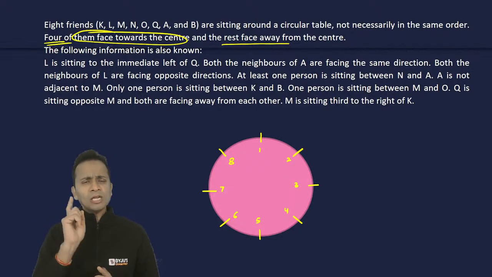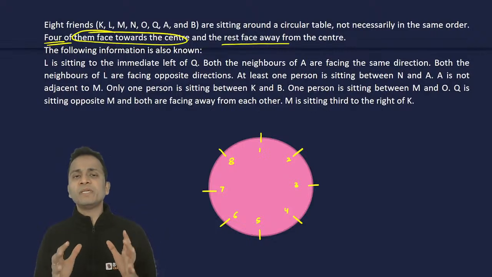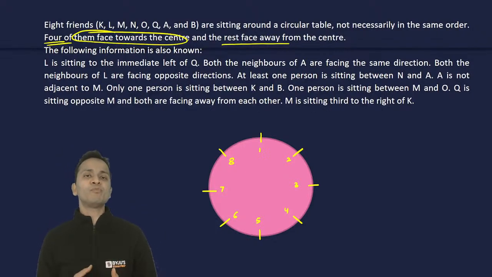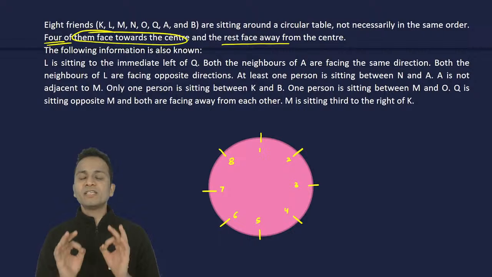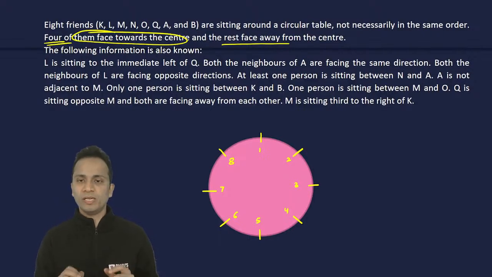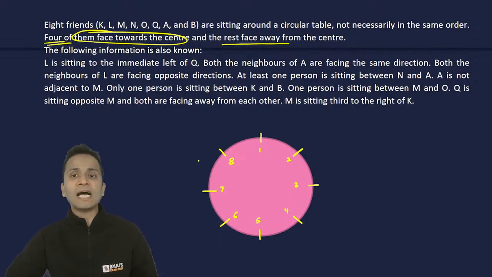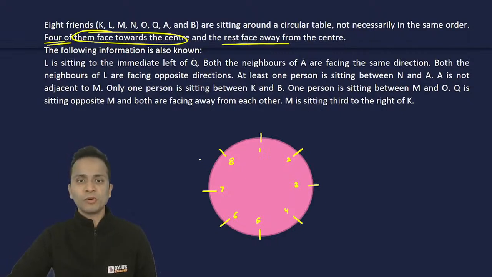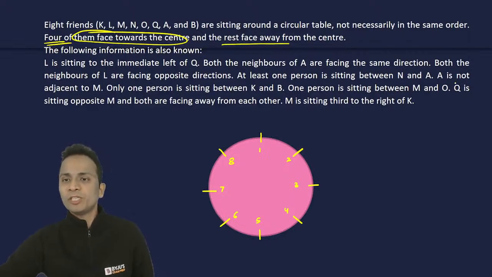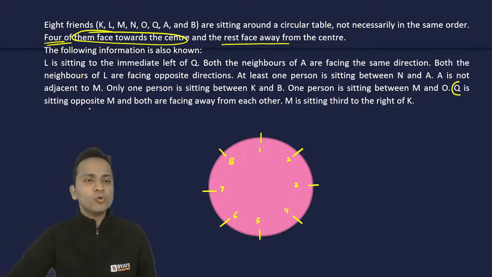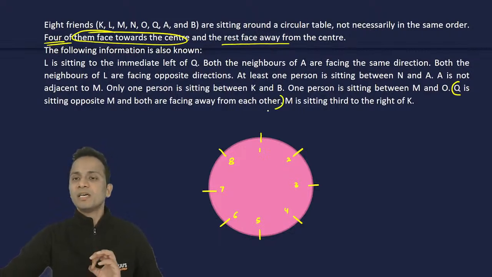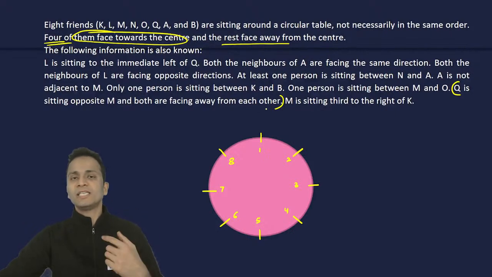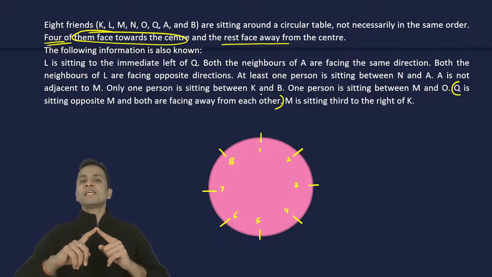So out of all these statements, which statement is telling me about the relative position of two people with their directions as well? Let's start with that. One of the pieces of information is that Q is sitting opposite M and both are facing away from each other. So Q and M are sitting on opposite chairs, facing away from each other.